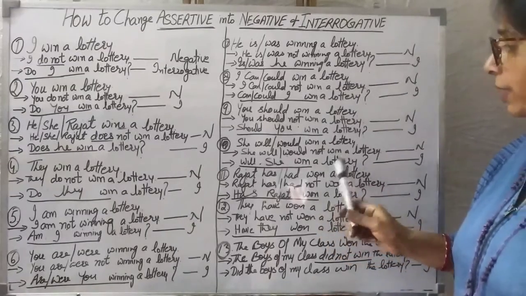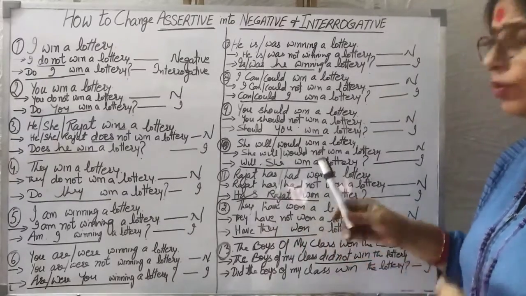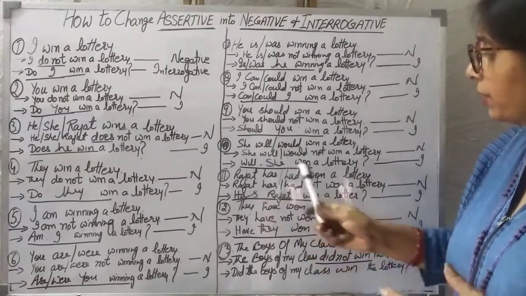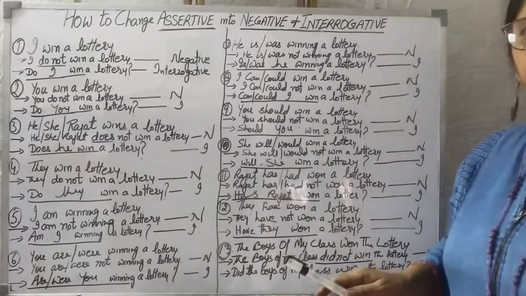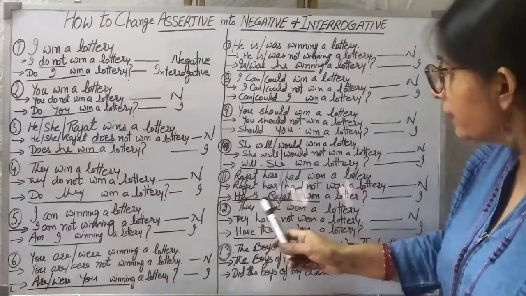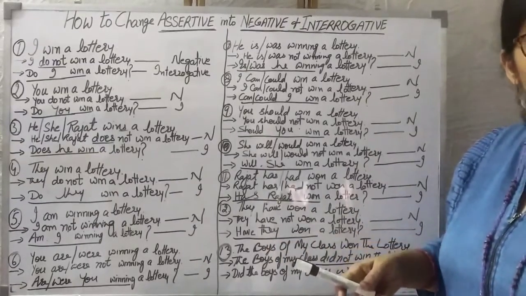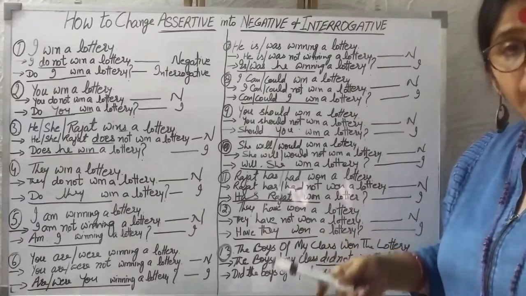So that's why this is won. Rajat has won a lottery. Rajat has not won a lottery, or Rajat had not won a lottery. Simple. And for the interrogative, has will become the beginning word. Has Rajat won a lottery? Had Rajat won a lottery?